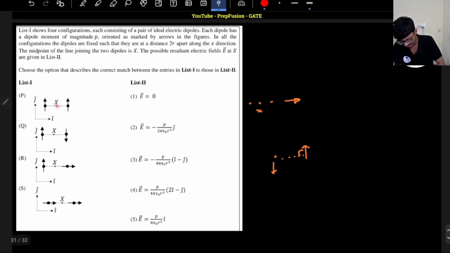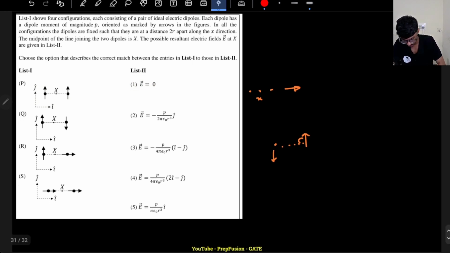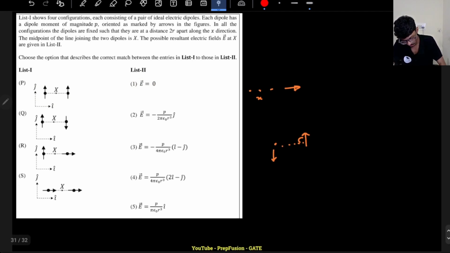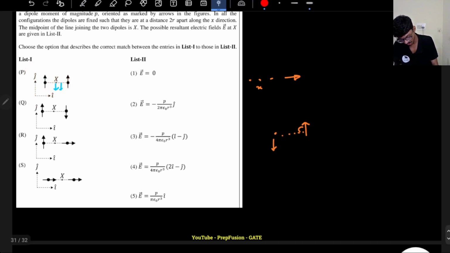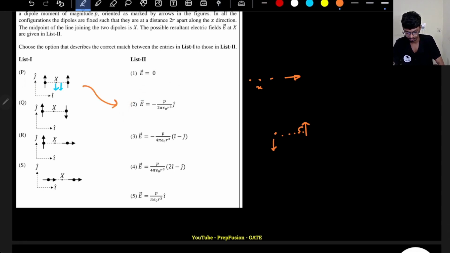So I observe this point x is in the perpendicular direction, on the perpendicular axis to this dipole and the second dipole. Basically we have two dipoles here and they are asking what will be the electric field. Here both are perpendicular, so I have to go with the second case. That means due to the left hand side, the field will be in the bottom. Due to the right hand side also, the field will be in the bottom. So overall, the field is along the minus j cap direction. Only option 2 has the minus j cap direction. So from this, I can clearly say for P it will be option 2.